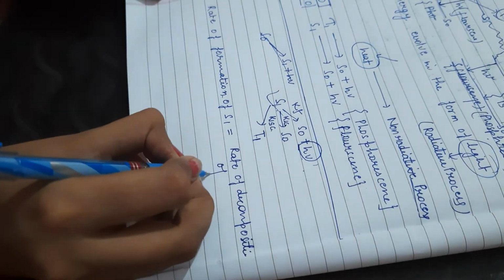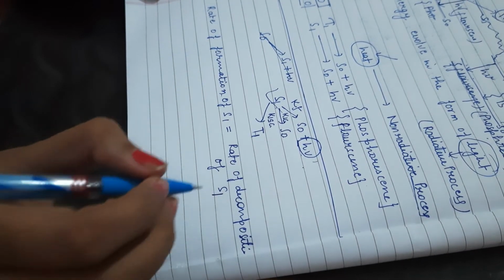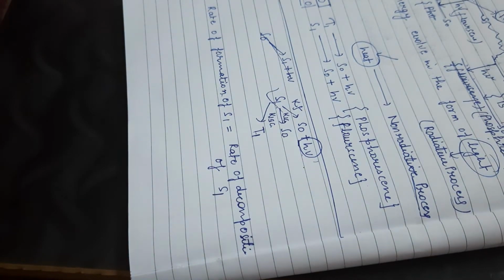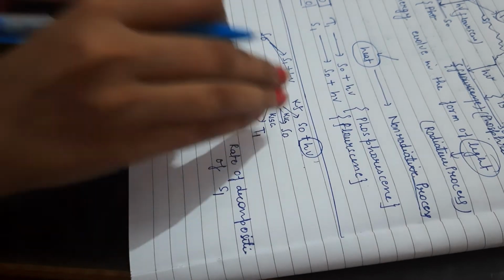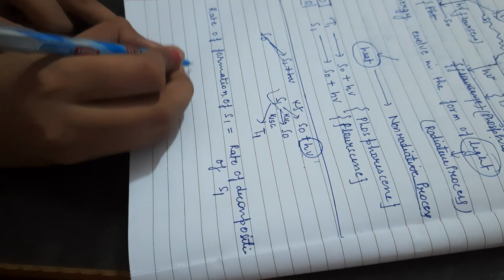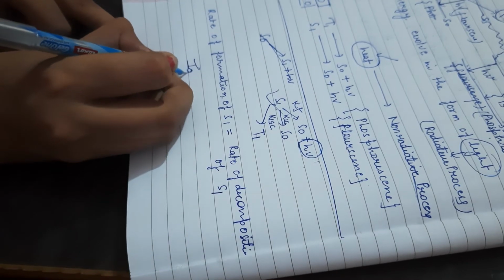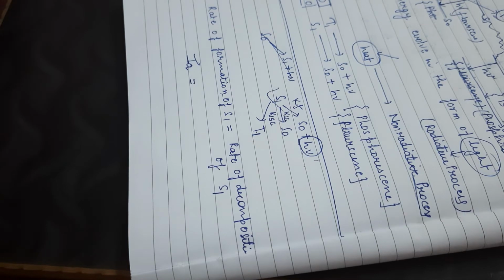So how many steps of formation and decomposition occur? Let us assume that the rate of formation of S1 is IA. Now we discuss how many steps decompose S1.